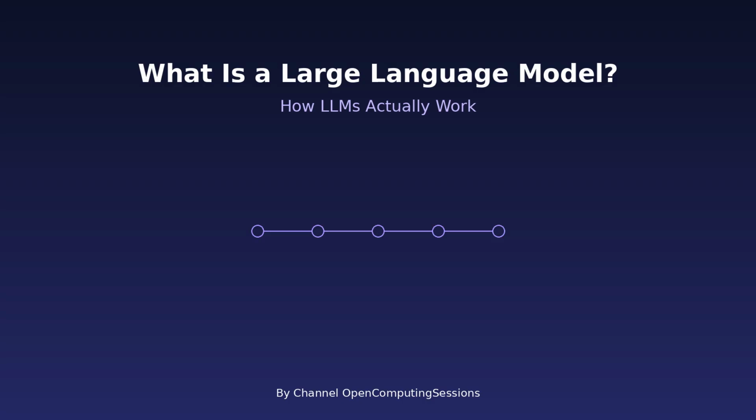Now let us connect this to real-world usage. When you ask a question in a chat interface, your prompt is sent to the model. The model processes it, calculates probabilities for possible next words, and generates a response step by step. It does not search the internet in real time unless connected to external tools. It generates responses based on what it has learned during training. That is an important distinction.